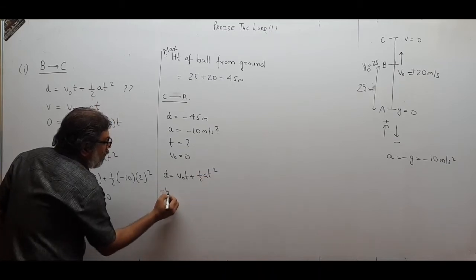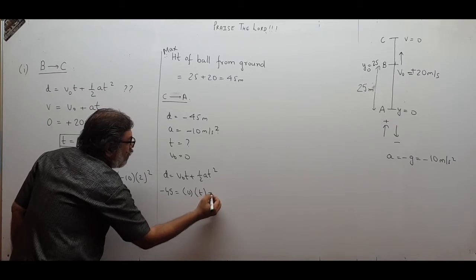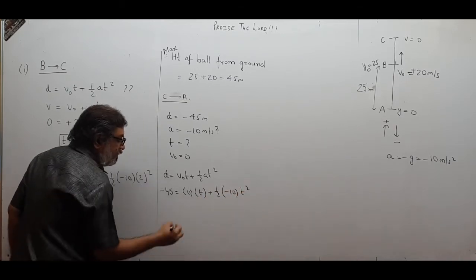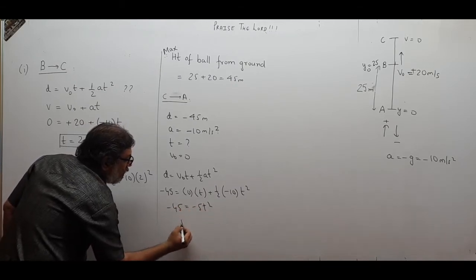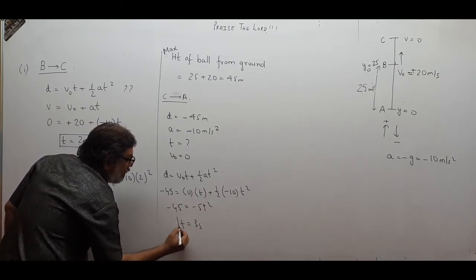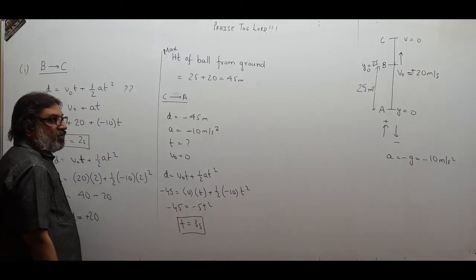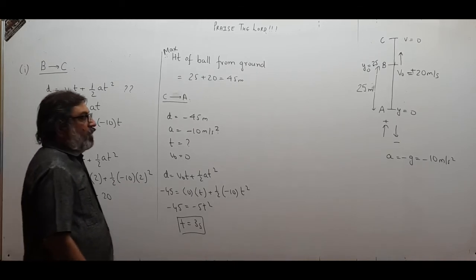Let us see. Minus 45, V0 is 0, T we don't know, half into minus 10 t square. So minus 45 is minus 5 t square. Minus minus cut, t square will be 9, so t will be 3 seconds. That means from C to A, it will come back in 3 seconds.